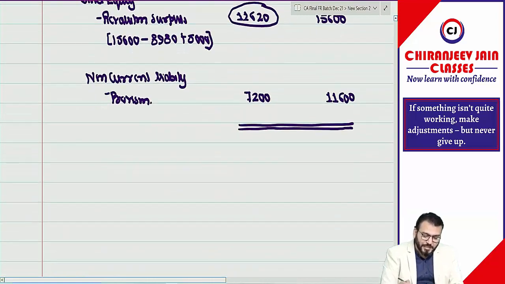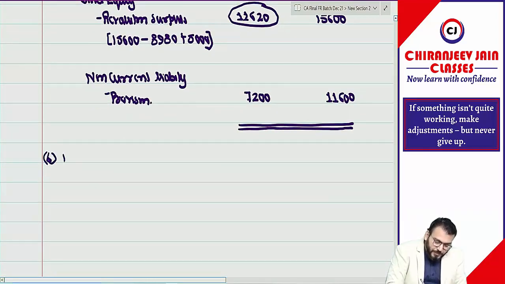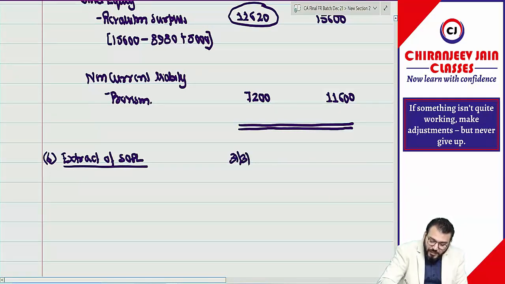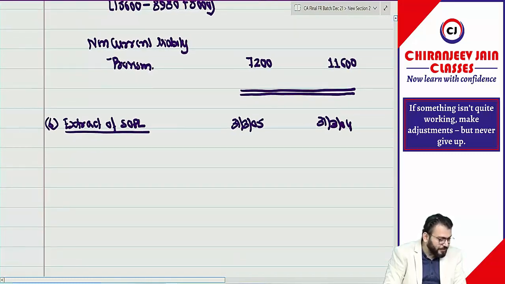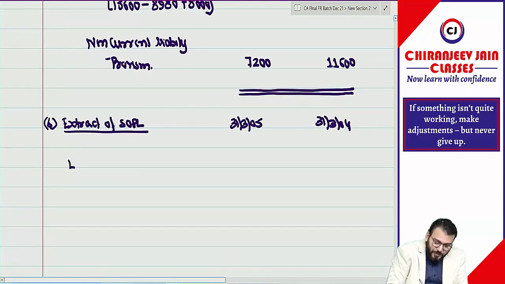Then sixth, we will prepare the extract of SOPL. We will do it for both years: the year ended 31st March 2005 and 31st March 2004. We have expenses.